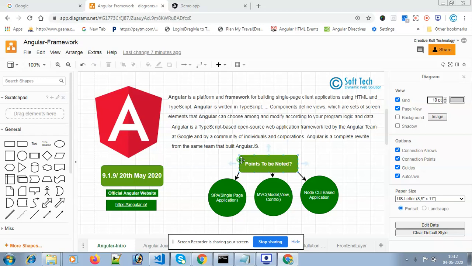Before we start with the framework, we have to think about what Angular is and why we should use this Angular framework. Angular is a framework for building single page client applications using HTML and TypeScript, and it comes with views, directives, services, modules, components, so many things.